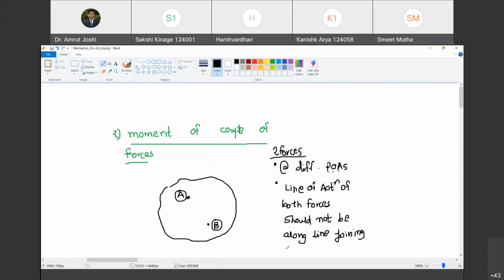Happy? Yes, sir. POAs of those forces. मतलब क्या? If I join points of application of these two forces, AB, none of the forces should have its line of action along AB. Otherwise, it's gone. We are not going to deal with moment of couple of forces. Are you with me? Yes, sir.